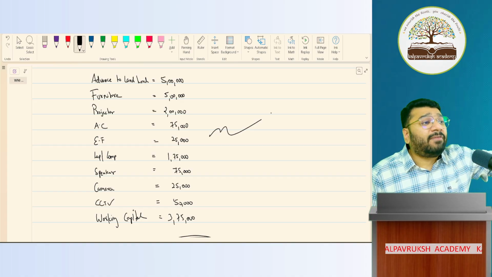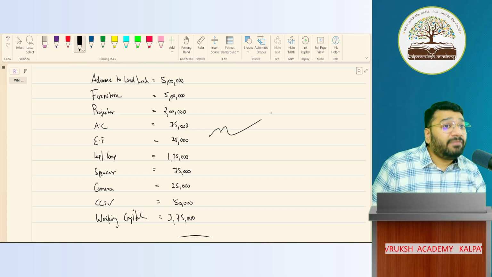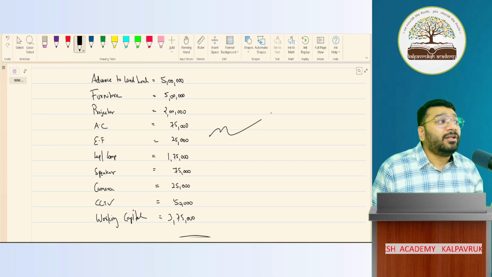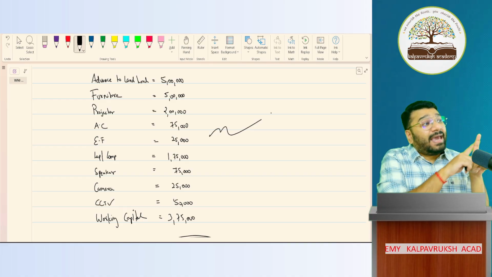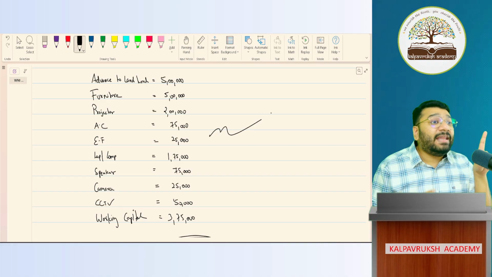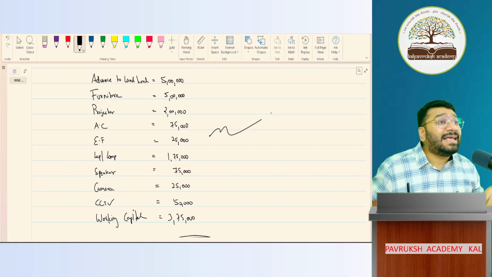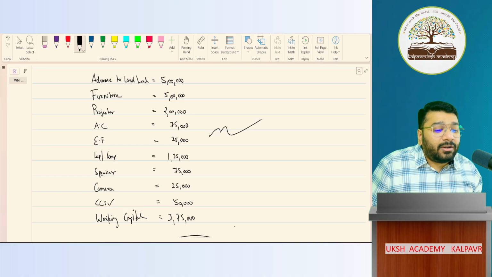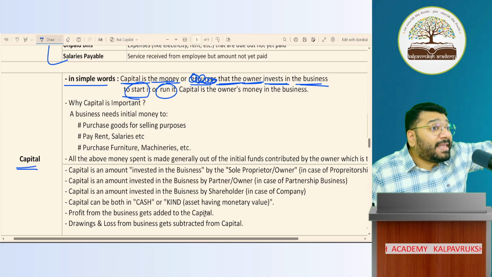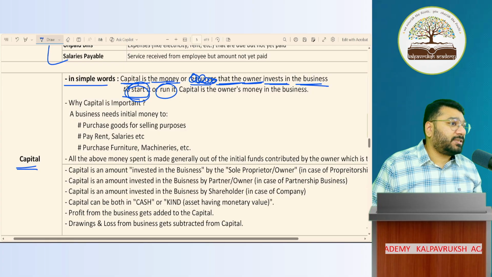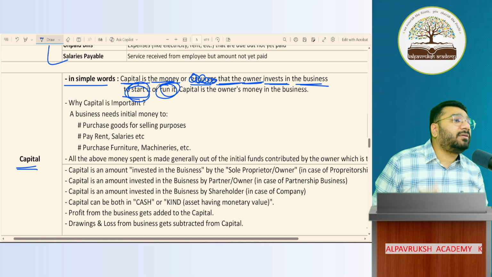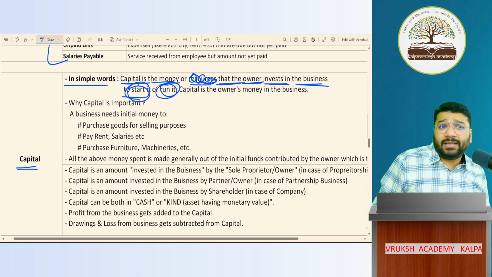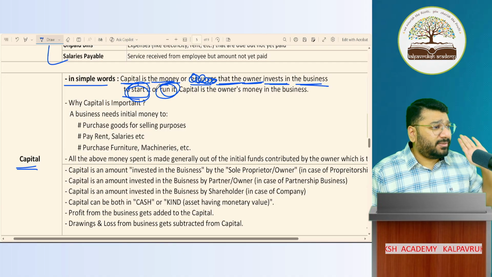So this money that I get from the owner is called capital. Which capital? Additional capital. The capital that you get for the first time is called initial capital. Thereafter, whenever you get any further capital from the owner, that is called additional capital. Initial capital is to start the business, whereas additional capital is to run the business further. Got it? Clear or not clear?